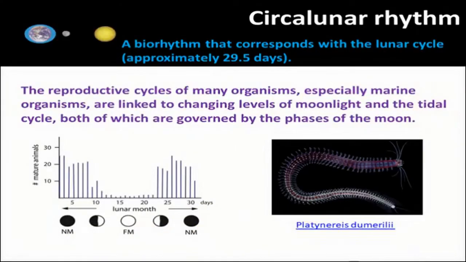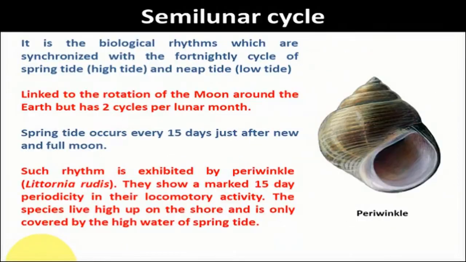So next one is circalunar rhythms. What is a circalunar rhythm? It's a biorhythm that corresponds with the lunar cycle, which is approximately 29.5 days. Some cycles are approximately monthly, resulting from the movement of the moon around the earth. Many times these cycles are also known as semilunar cycles, but sometimes these semilunar cycles are discussed separately. However, if you see the features, they are almost the same.